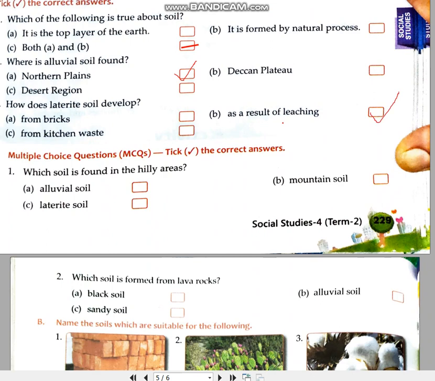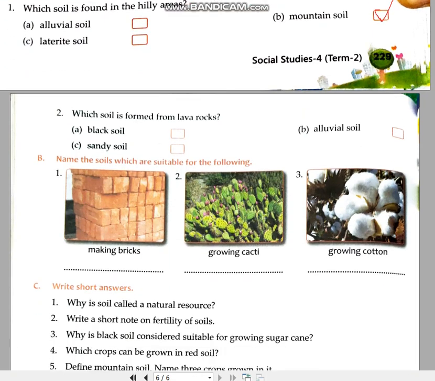Next is, which soil is found in hilly areas? Of course, mountain soil. Very simple answer. Mountains, mountain soil. Next one is, which soil is formed from lava rocks? Lava rocks means when heated up, this rock material comes from the surface of the earth. So it's the black soil, because heat is there, everything is burnt up, black soil.